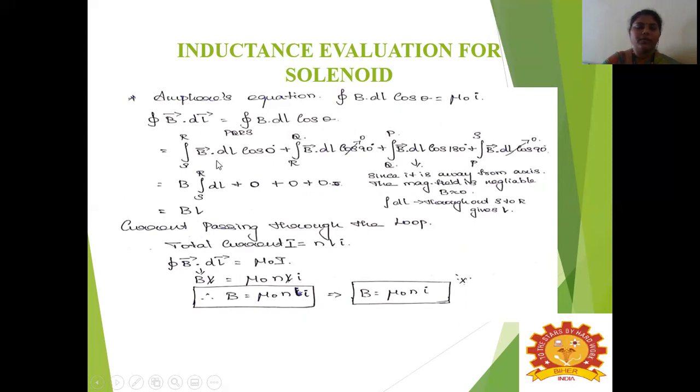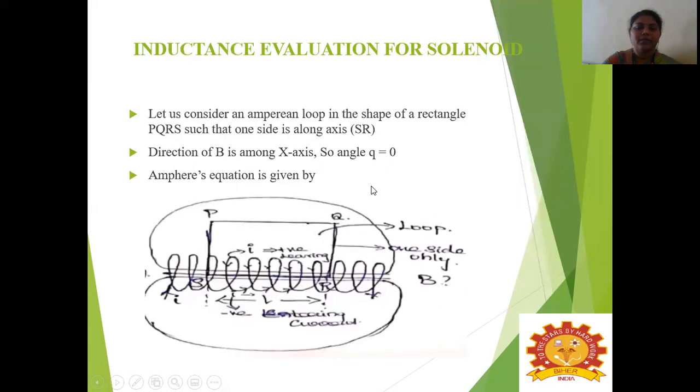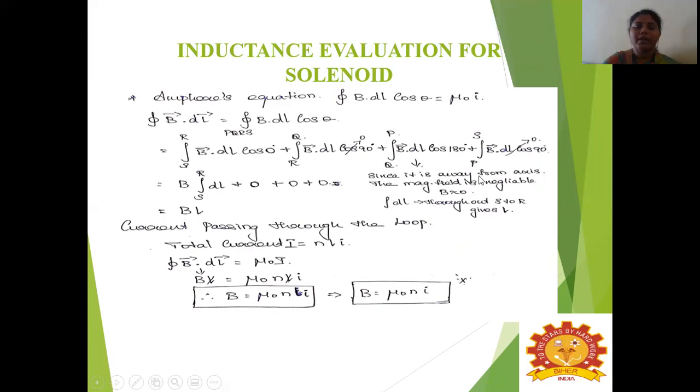What is the remaining left out? First term, that is the line integral S to R of B vector dot dl into cos 0. And the third term is left out, that is the line integral of Q to P of B vector dot dl into cos 180. In this term, since PQ is very far away from the axis, the magnetic field is negligible. So the magnetic field will be very much negligible, so B will be equal to 0.